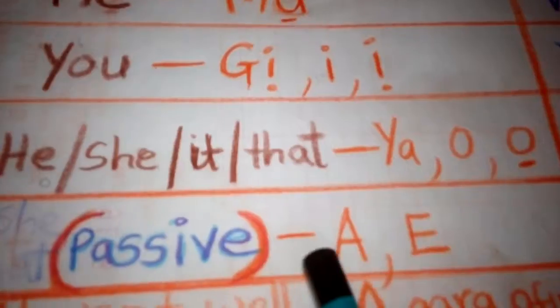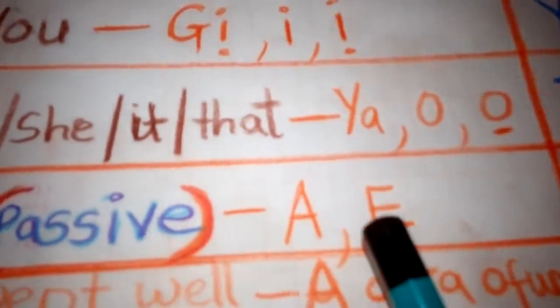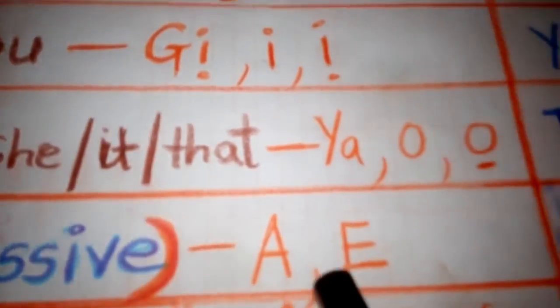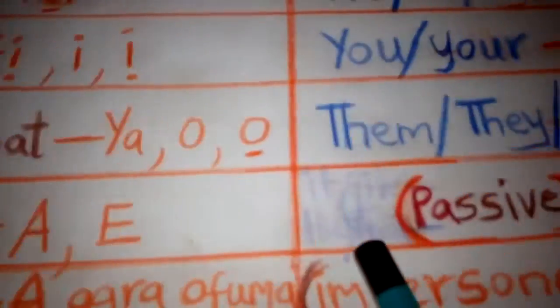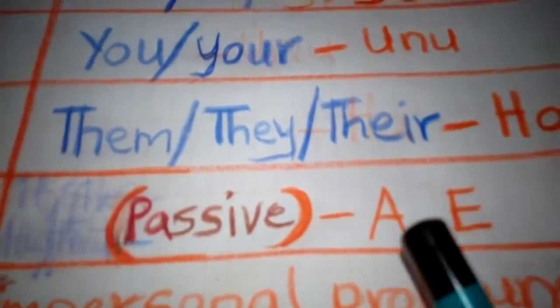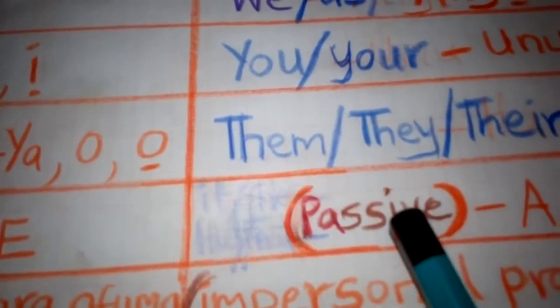So there's another singular pronoun, a. These two are passive. They actually don't have a plural. Let me explain what passive is shortly.